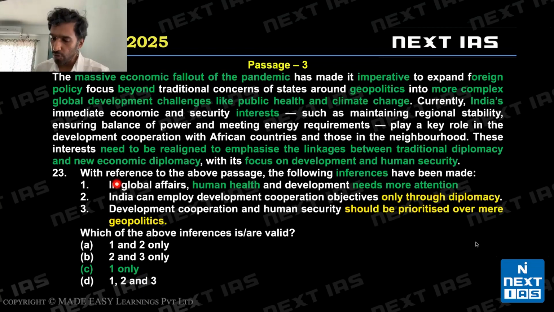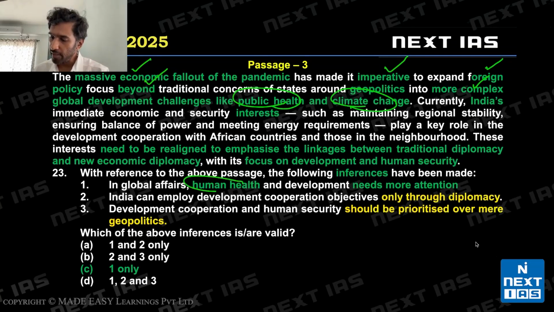Because here, in global affairs, these words are not mentioned in the passage, right? These aren't mentioned in the passage. But we can find them here or we can infer them here, correct? We're looking for inferences. We are told human health and development need more attention today, right? We can say today. So massive economic fallout of pandemic, imperative to expand foreign policy beyond traditional to more complex things like public health and climate change.